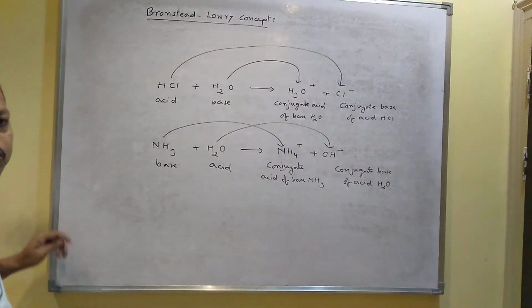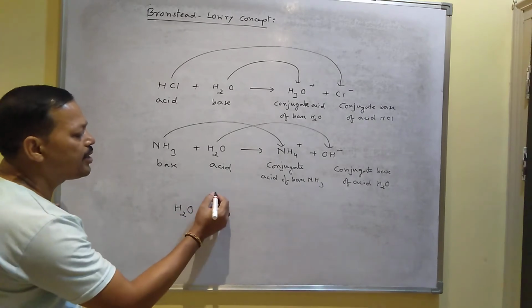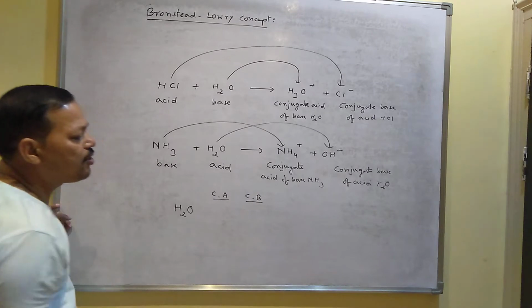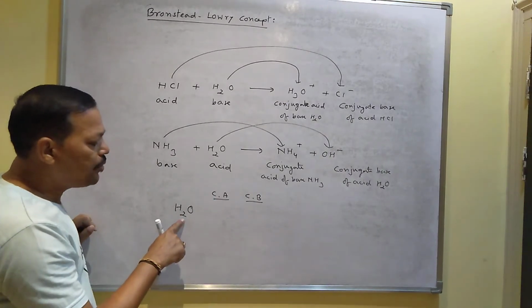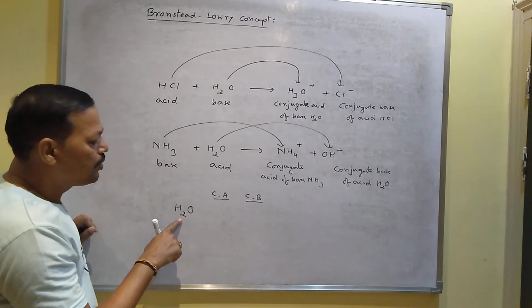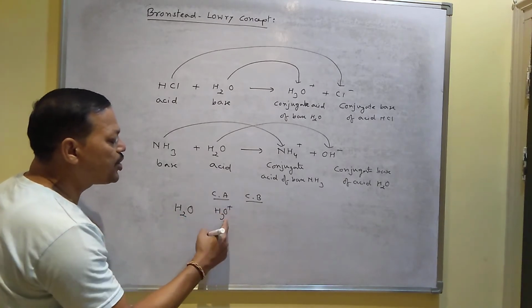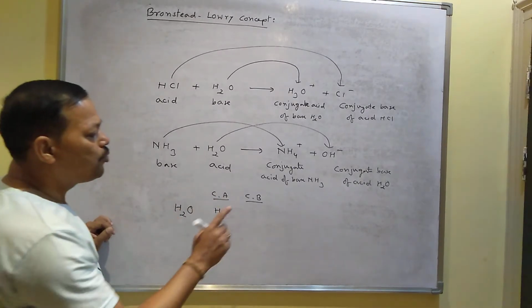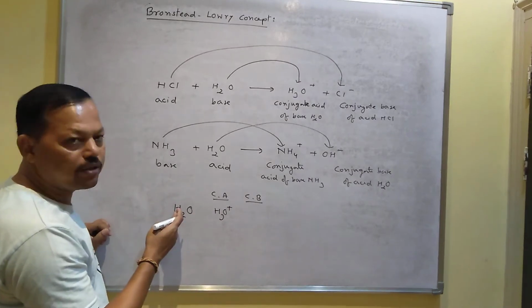And to write the conjugate acid and base, what you have to do? Suppose you want to write the conjugate acid and conjugate base for water. To write the conjugate acid, you just add one H plus to it. When you add one H plus, it becomes H3O plus. So H3O plus is the conjugate acid of water. Similarly, if you want to write the conjugate base of water, you release one H plus from water.